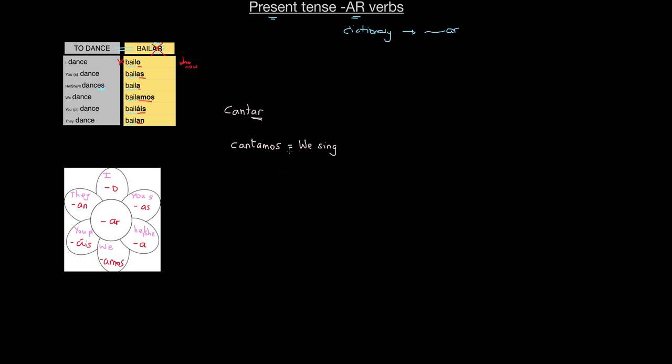Now instead of we sing, I wanted to say you sing. I'm talking to one person. You sing. I go back to the to sing form and I get rid of the AR. And then for the you form, I take the AS. Cantas, you sing.